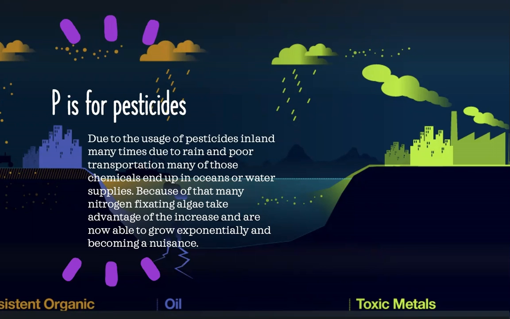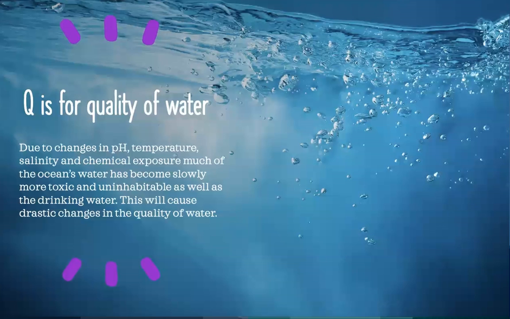And because of that, many nitrogen-fixing algae take advantage of that increase and are now able to grow exponentially and become a nuisance. Q is for the quality of water. Essentially, due to all these major factors such as increase in CO2 and chemical dumping, our water has been greatly affected and our quality has decreased a lot.